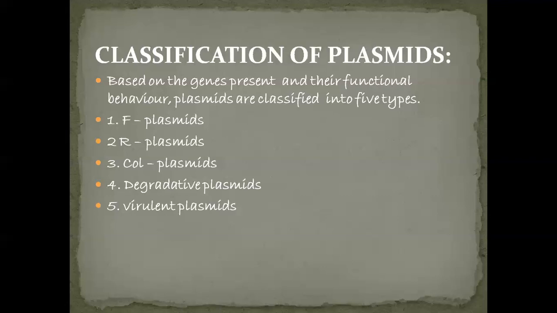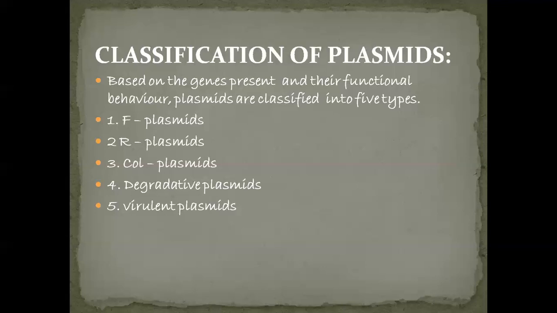And the last one is the virulent plasmids. These plasmids convert non-pathogenic bacteria into pathogenic ones. So those plasmids are called virulent.